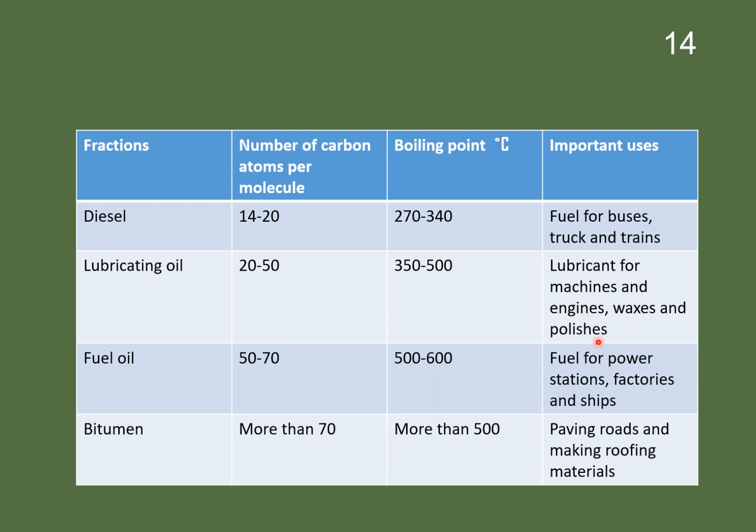Fuel oil: number of carbon atoms per molecule is 50 to 70. Boiling point is 500 to 600 degrees centigrade. It is used as fuel for power stations, factories and ships. Butane: number of carbon atoms per molecule is more than 70. Boiling point is more than 500 degrees centigrade. It is used in paving roads, making roofing and materials.